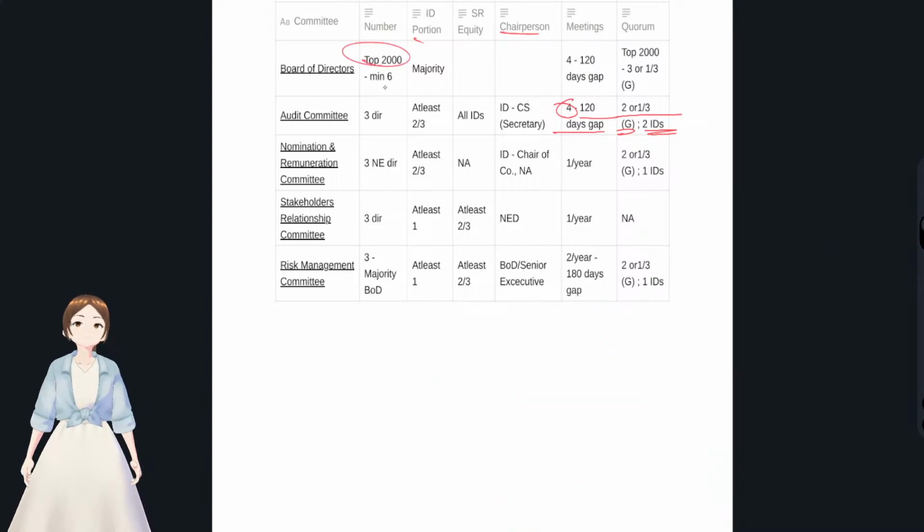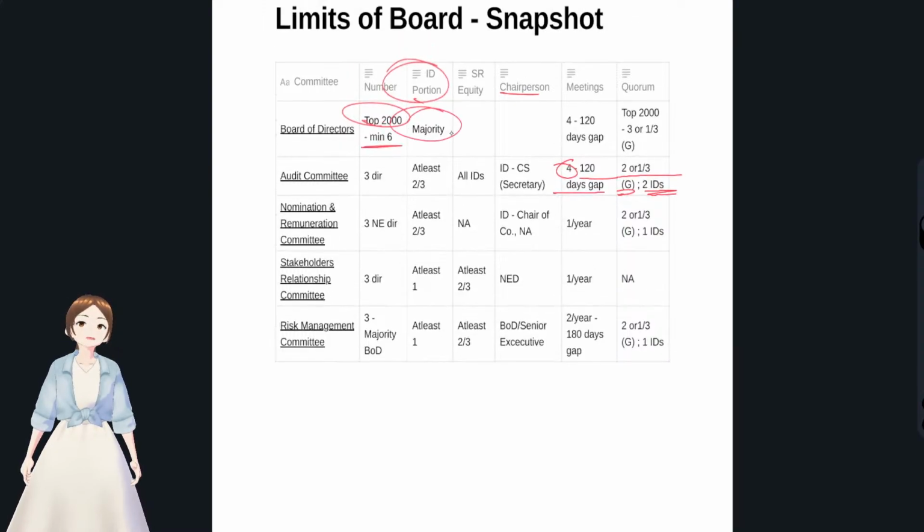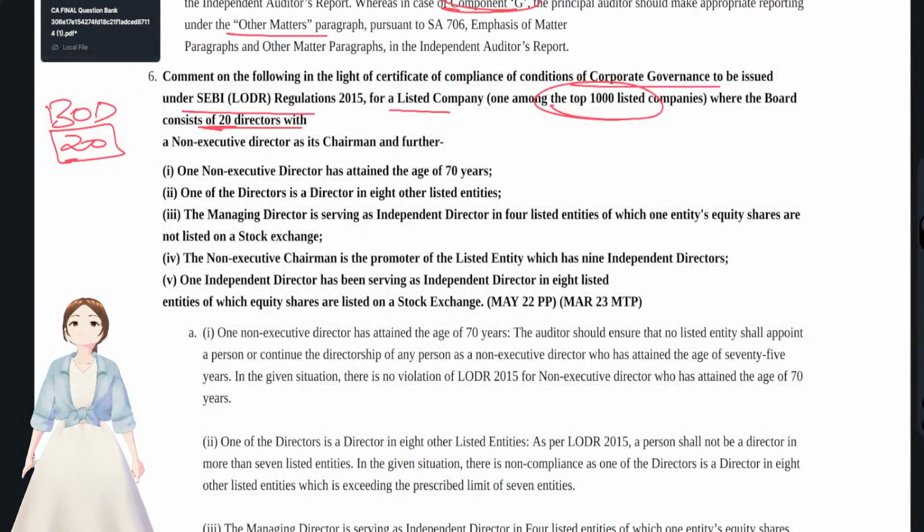For top 2000 companies, minimum they have to be 6 members on the board of directors. That's fine. And independent directors should be the majority. With regards to the meetings, they have to meet at least 4 times a year, and there should not be a gap of more than 120 days. And the quorum is 3 or 1/3 of members, whichever is greater. That applies for all the top 2000 companies. If there were no specific regulations given to the 1000 companies, the 2000 companies' rules only will get applied.